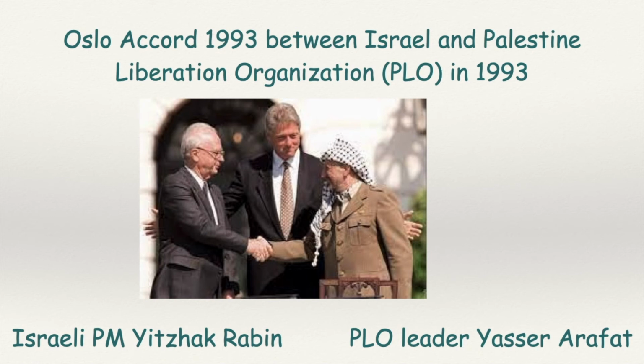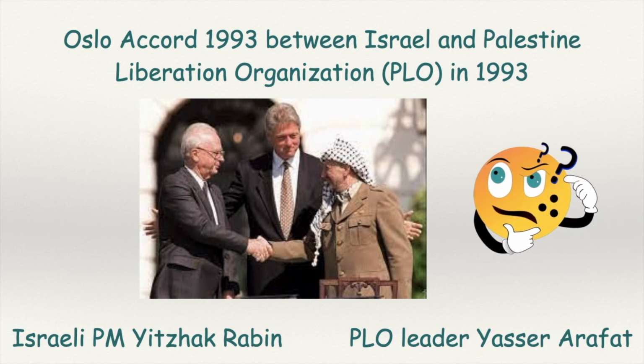However, with the assassination of Israeli Prime Minister Yitzhak Rabin, who signed the Oslo Accord, the spirit of peaceful resolution was also lost from Israeli politics. From the Palestinians' side, the aim was to get at least some of the land. Therefore, from 1993 to 2000, many attempts were made to realize the two-nation theory, in which the states of Israel and Palestine could coexist simultaneously and peacefully.